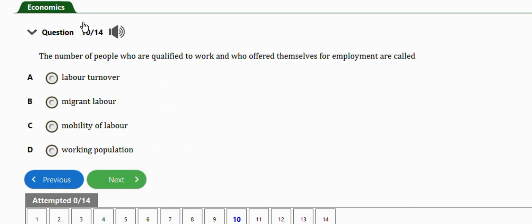It says, number of people who are qualified to work and who offer themselves for employment are called labor number, migrant labor, mobility of labor, working population. So guys, the right answer to this question is option D, working population. Very important. Like guys, take note of this question. The next question is this one.